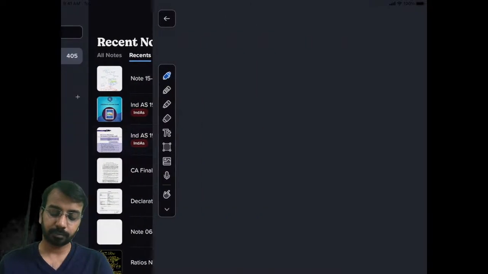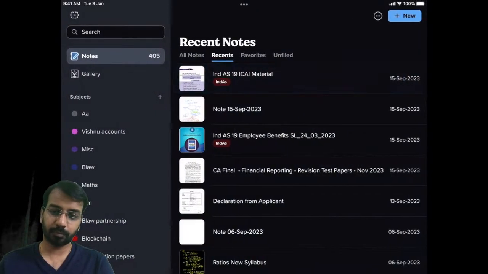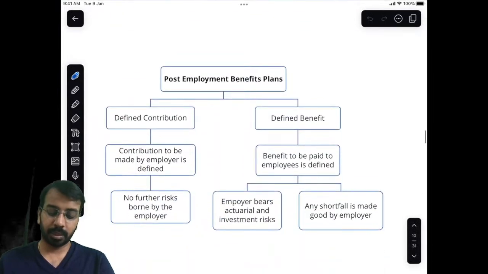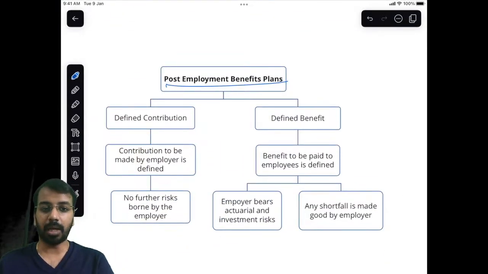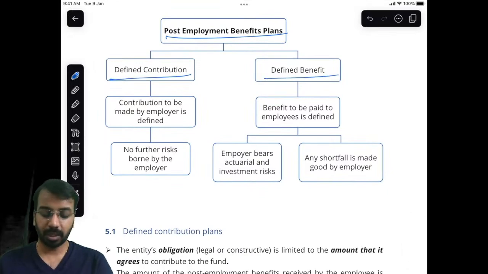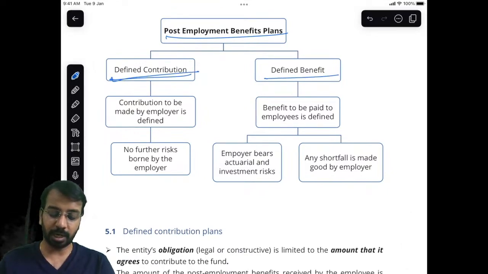Whatever is the shortfall from this kind of plan, the employer will have to make the payment to the employees. So, when we talk about a post-employment benefit plan, we have a defined contribution plan and a defined benefit plan. In a defined contribution plan, the contribution to be made by the employer is defined.